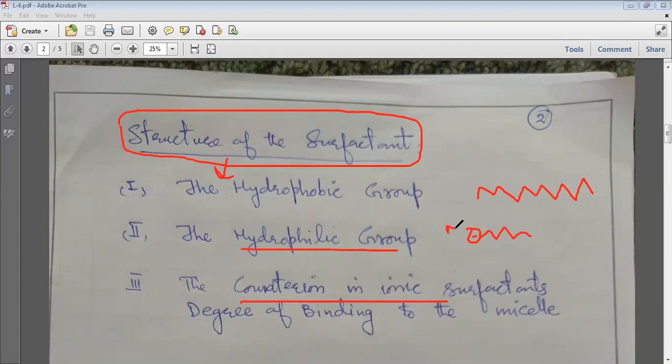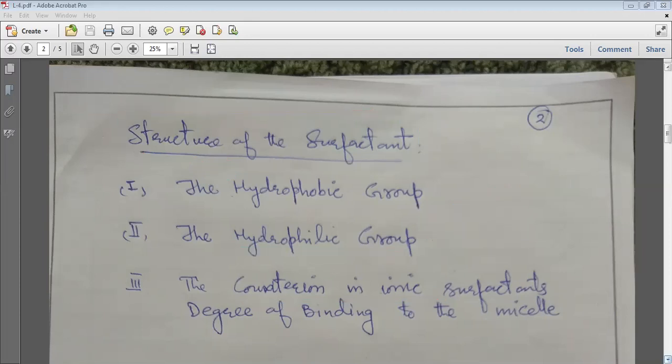Suppose it is sodium dodecyl sulfate, SDS, then it will be Na positive. This will be just the counter ion. That means to balance this charge, if the head group is negatively charged, the counter ion will be positively charged. If this is positively charged, the counter ion will be negatively charged.